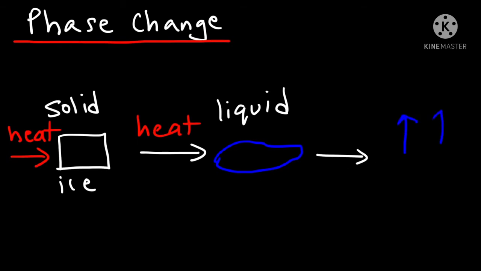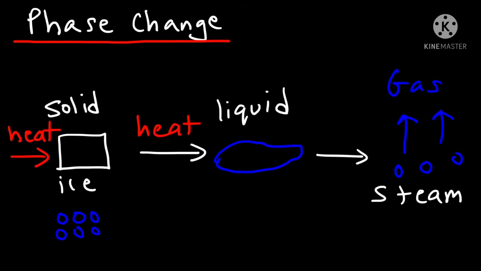Now again, if you give heat to the same liquid, that is water, what happens? It turns into gas, that is, it vaporizes and becomes steam. For example, take a bowl of water and start boiling it. You can observe vapors after a certain time. Here in solids, the particles are very close to each other.